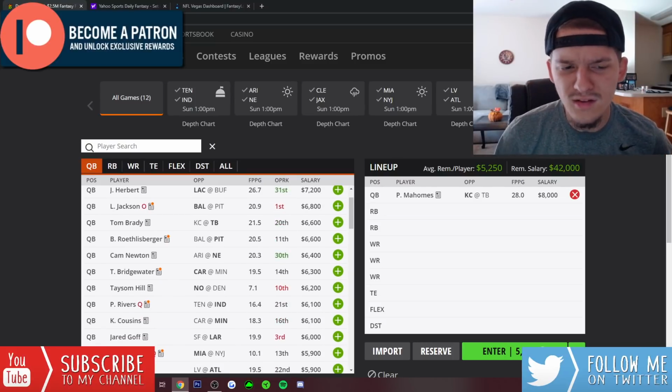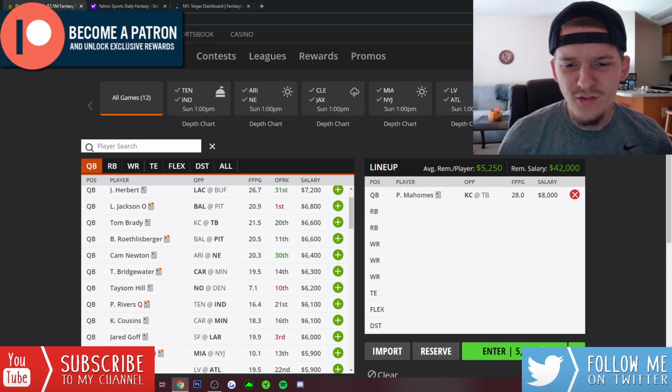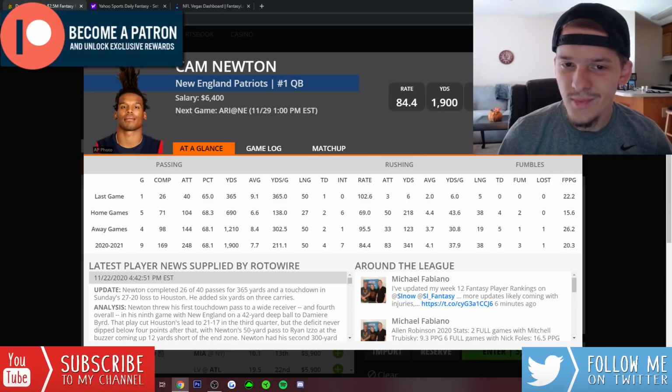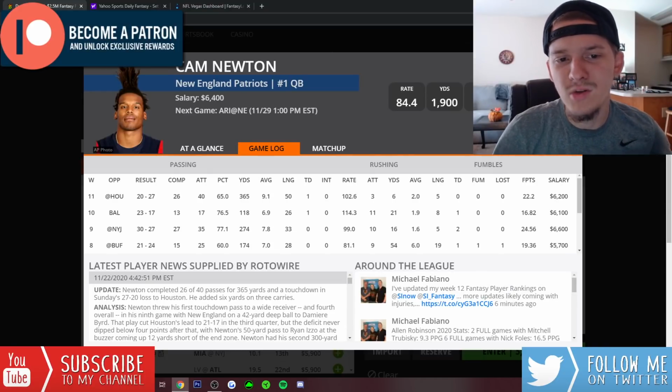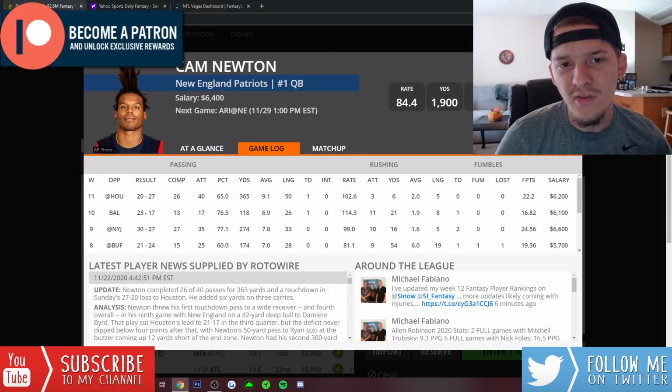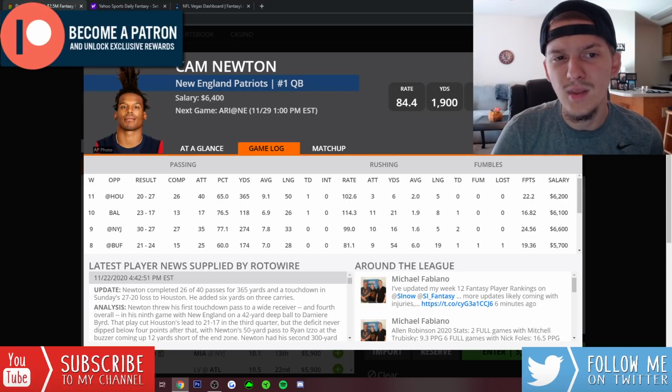But looking at this mid-range, there's not much that stands out to me. I think Cam Newton at home against the Cardinals is in a favorable spot. 6,400 is a decent price for Cam. Look, he's got the rushing upside. It's just a matter of how much he's going to throw. This is a game where I think the Patriots will probably get behind. We know this Arizona offense is so explosive. We know Arizona is going to put up points seemingly every week.